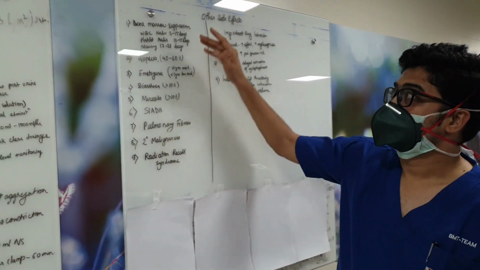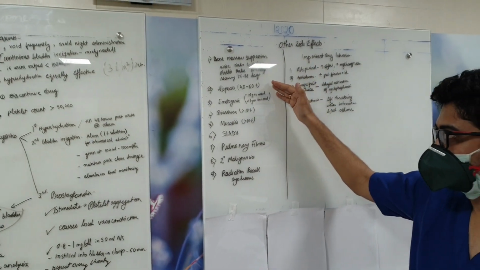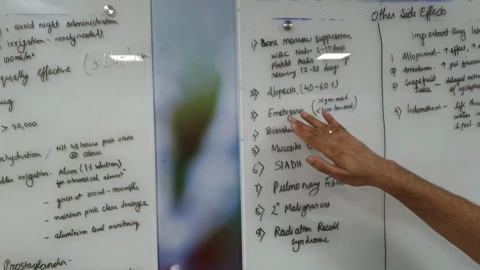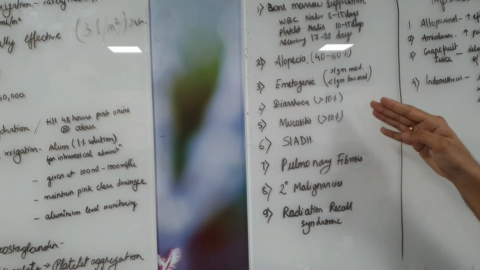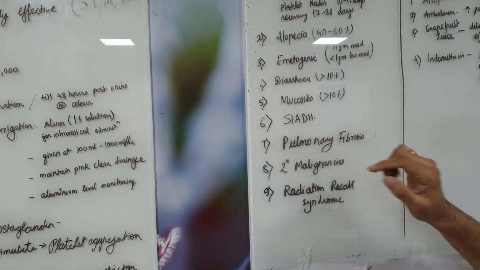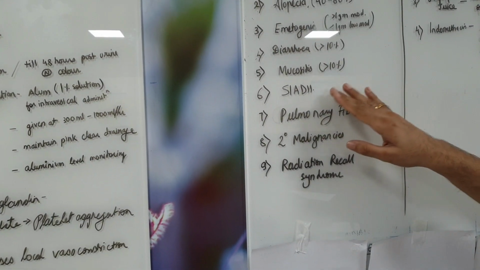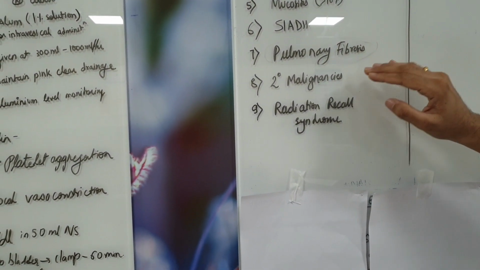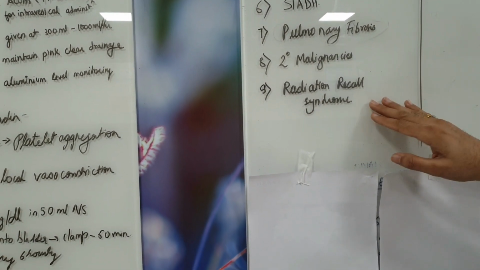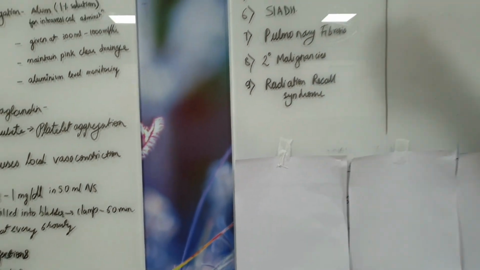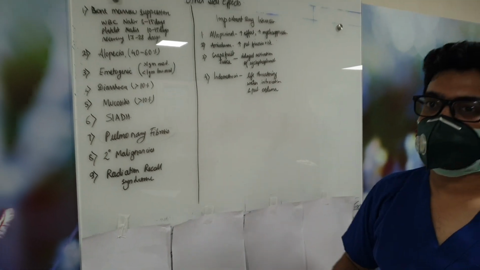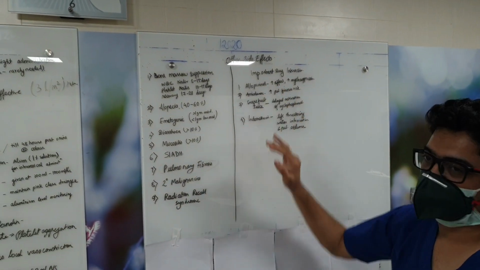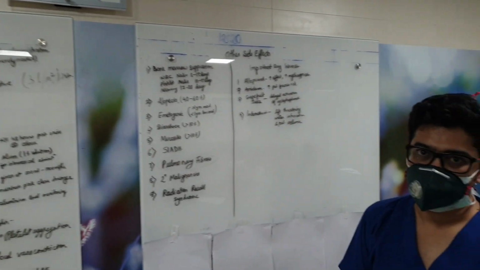So just to revise, bone marrow suppression, alopecia in 40 to 60% of the patients, it can be reversible. It's an emetogenic drug. It can cause diarrhea and mucositis in more than 10% of the patients. SIADH leading to electrolyte imbalances. Important side effects: pulmonary fibrosis, secondary malignancies, and radiation recall syndrome. Now we come and see what are the important drug interactions with cyclophosphamide. We use allopurinol commonly to prevent tumor lysis syndrome.